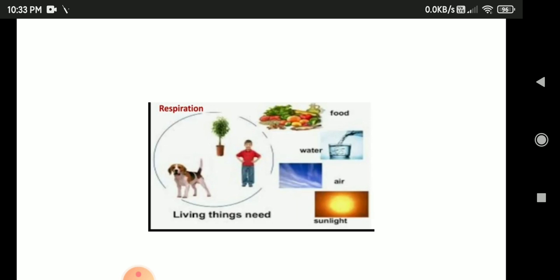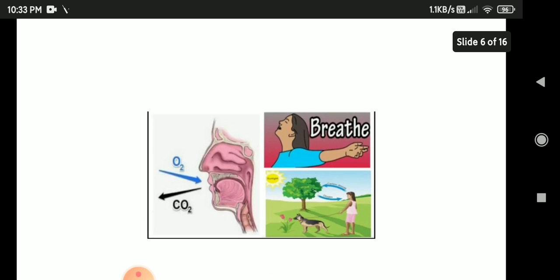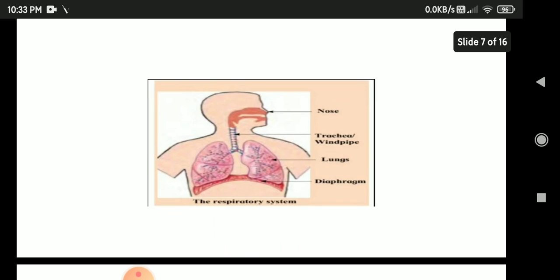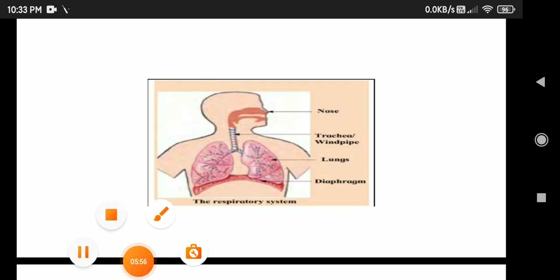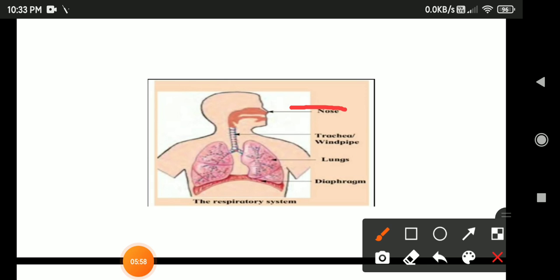Okay, so in the next page you can see the respiration system. Can you all see the respiration? Nose. Can you all see the picture? See, the nose is here. So when we breathe in and out, the trachea, the windpipe. Can you all see this? This is the windpipe, and these are lungs.